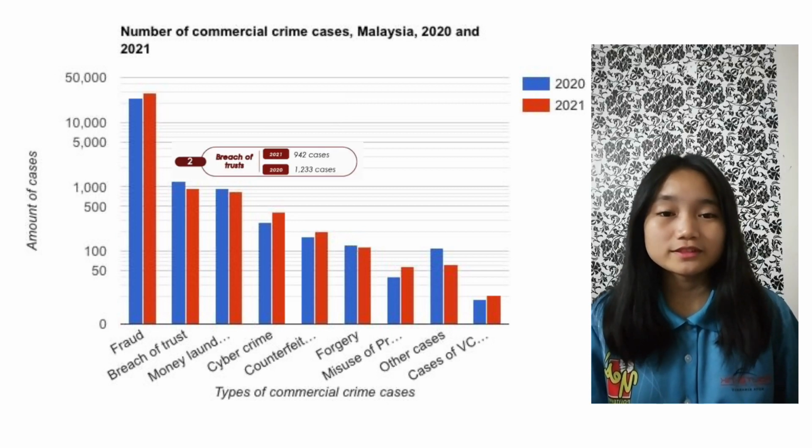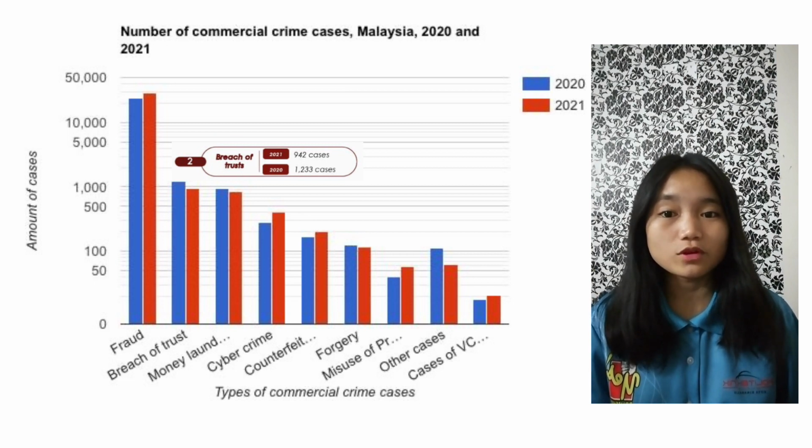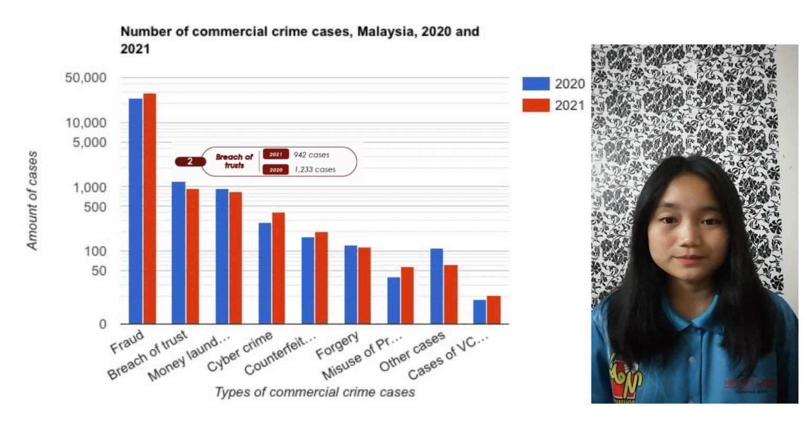Thank you, Petrus. Now, it's my turn to explain the flow of criminal cases of breach of trust. As seen in 2020, 1,233 cases were recorded but experienced a drastic decrease in 2021, which is 942 cases. The cases experienced a decrease of 291 cases. I will leave it to Hazim Zikri.